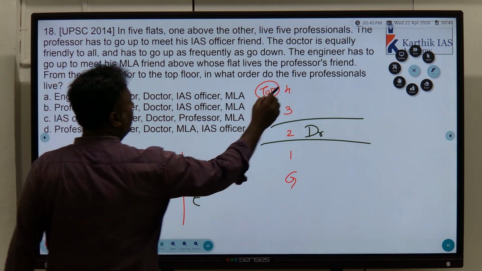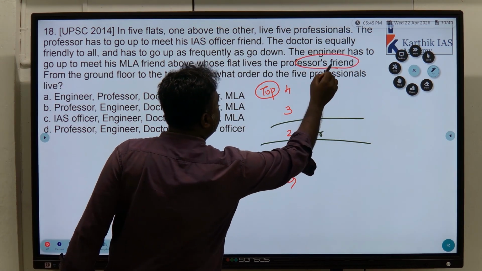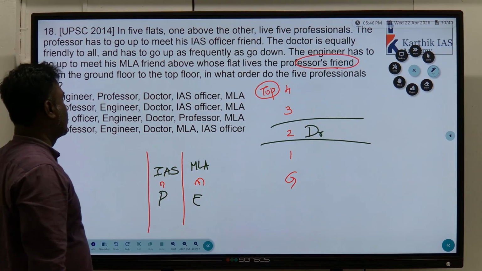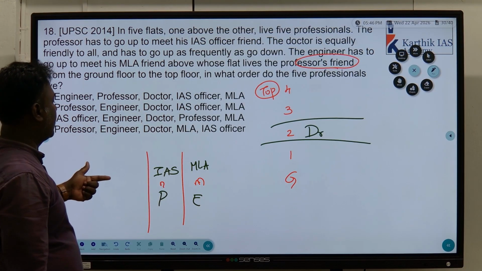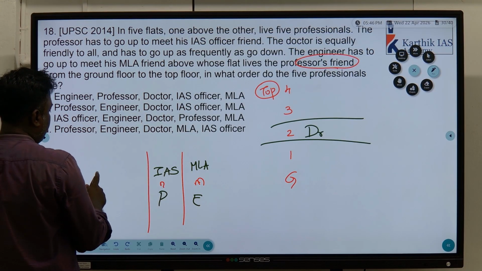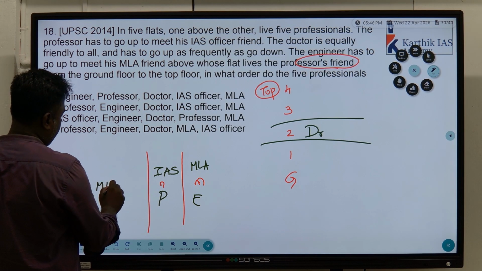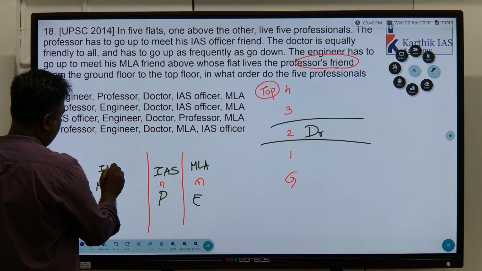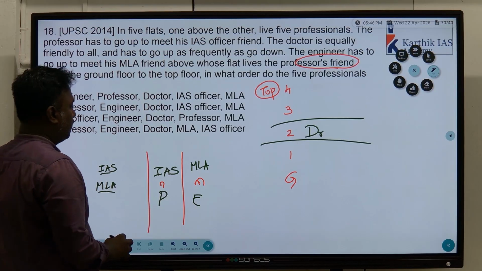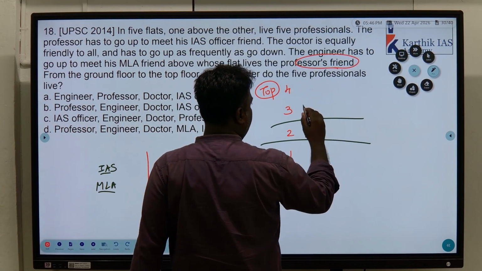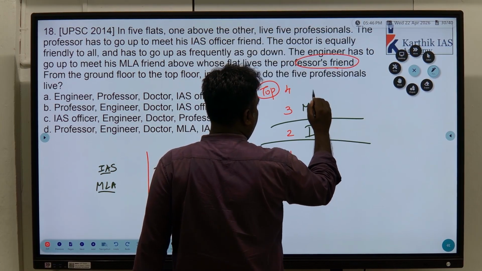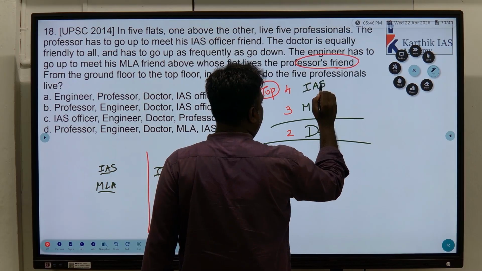Who is here? It is not professor friend, it is professor's friend. That's where the confusion is. Understand? Who is actually professor's friend? That is IAS. So MLA and IAS are immediate. Below MLA, engineer is there. So MLA, IAS can't come here. MLA, IAS can come only here. Understand?